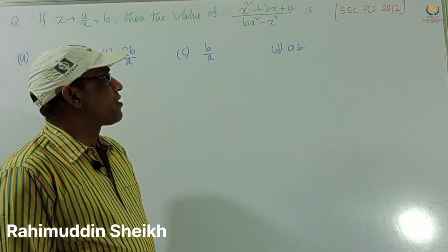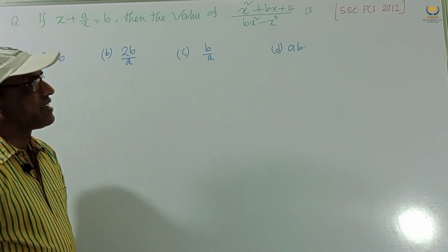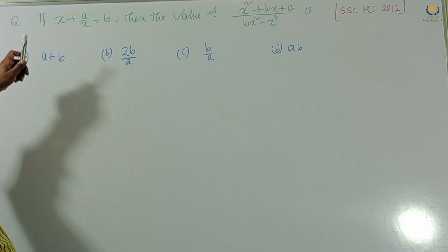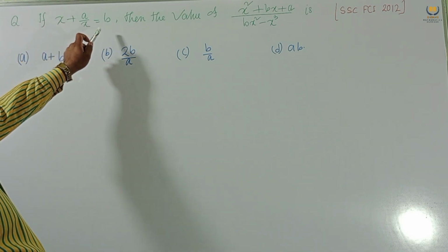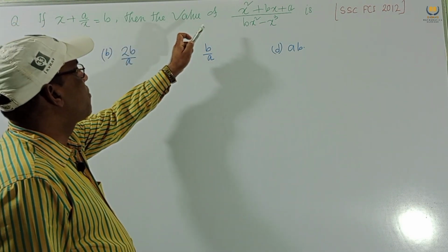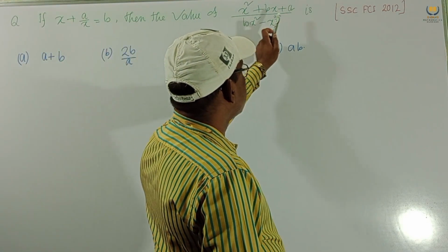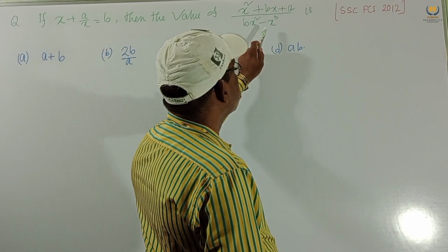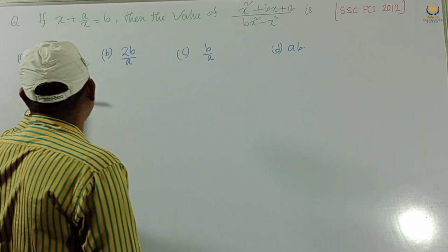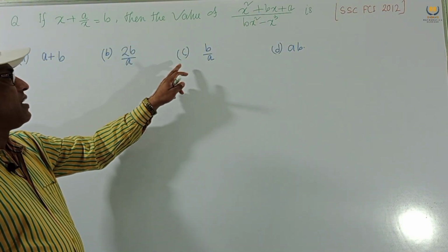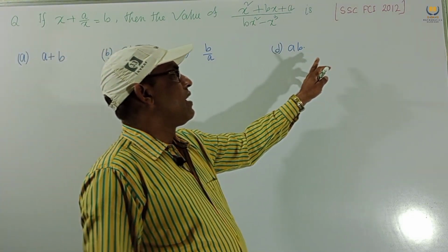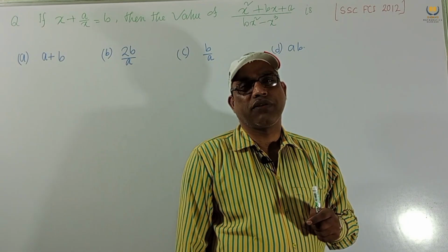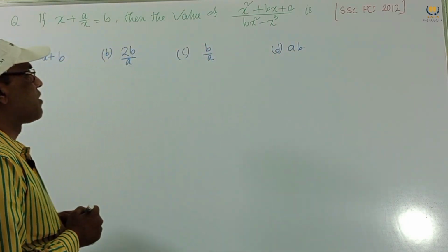Today we consider some problems. These are very simple, very easy, but important for exam. Now the problem given: if x plus a by x equals b, then the value of x square plus bx plus a by bx square minus x cube is, option given, a plus b, twice b by a, b. And it was set in SSC FCI 2012. Now we want to solve this problem.